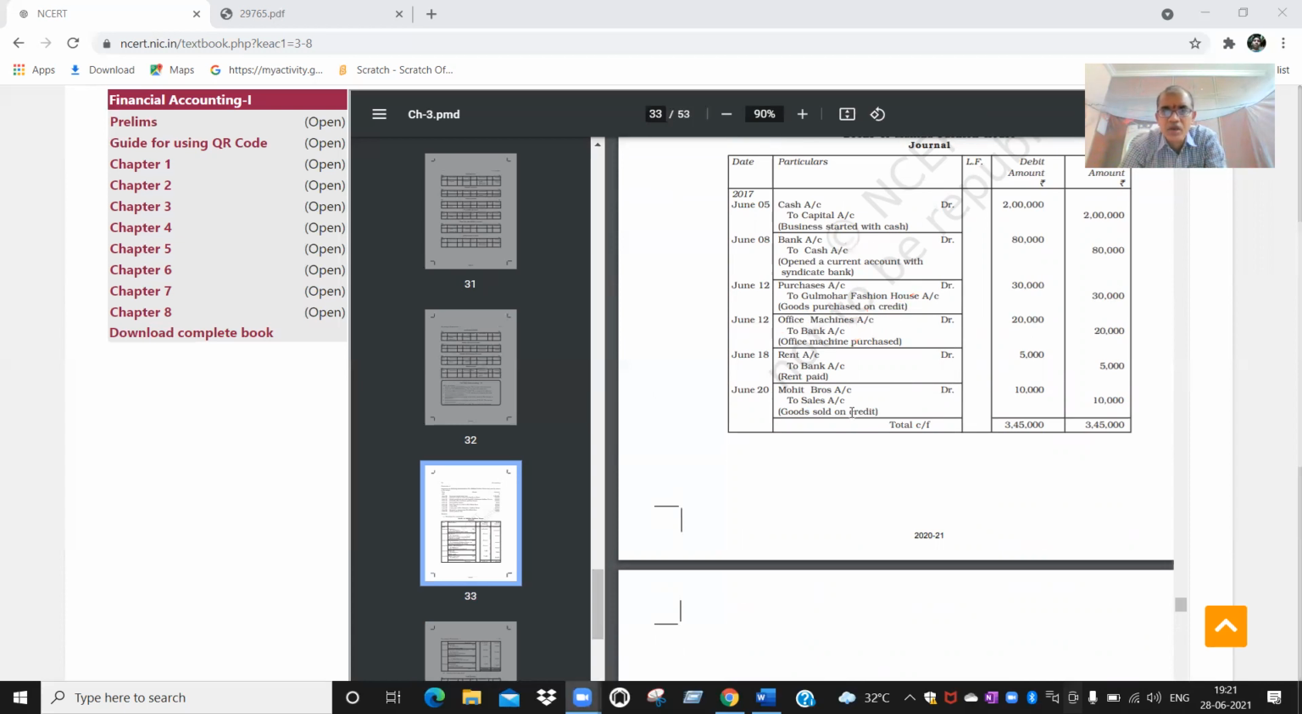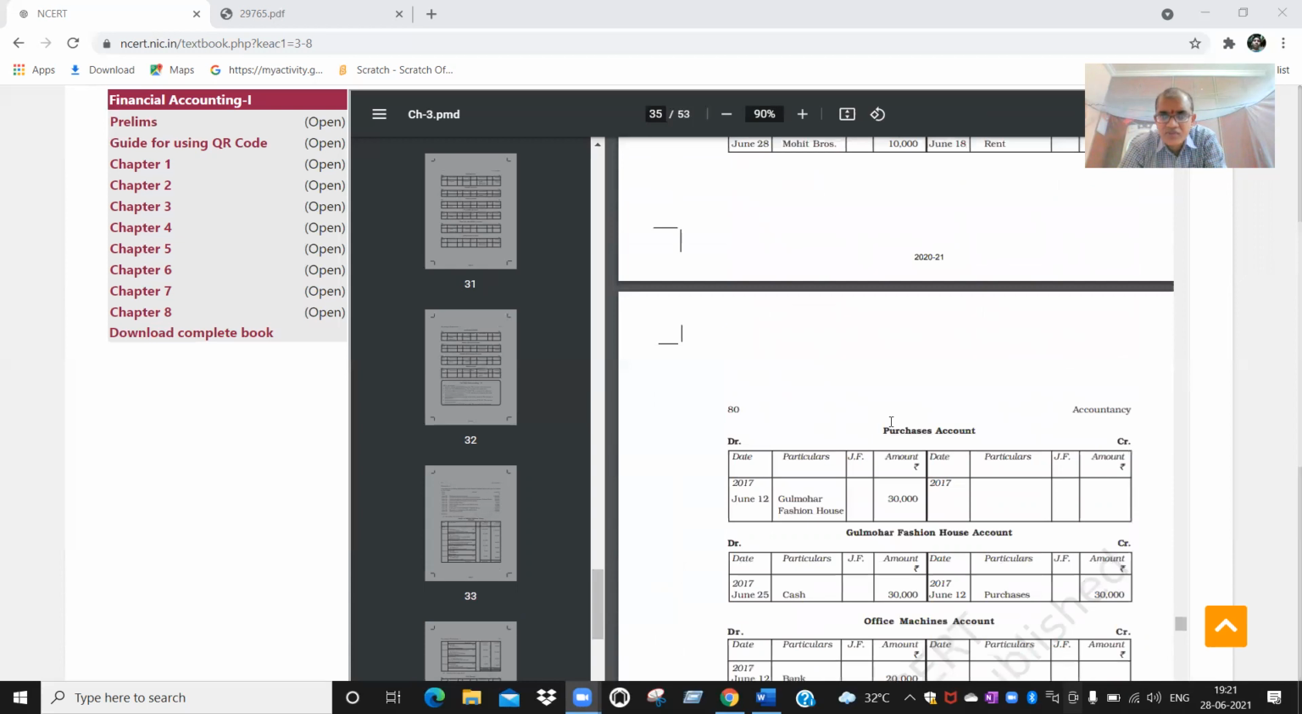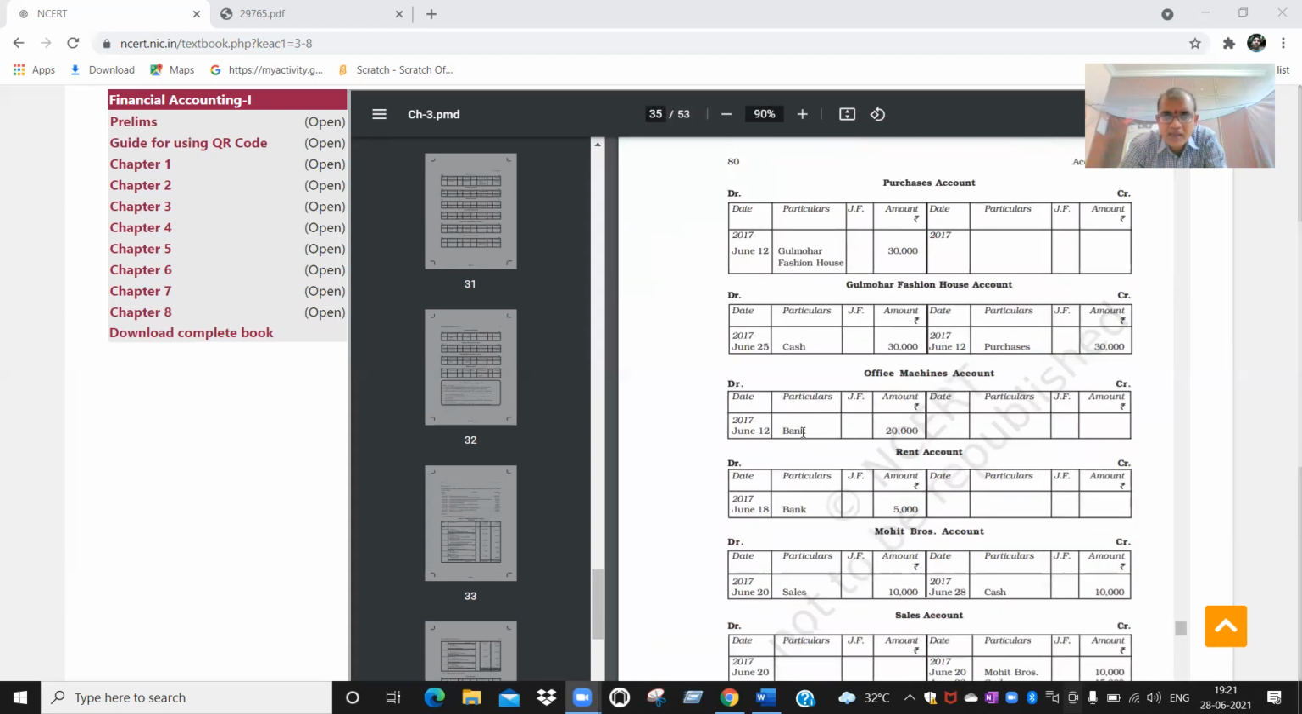Okay. Now you see how it is working. See, office machines account to bank account is there in the journal entry. So to bank account you will mention. What is the amount? 5,000 rupees, 5,000 rupees you are going to write.